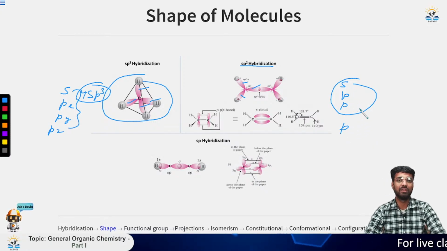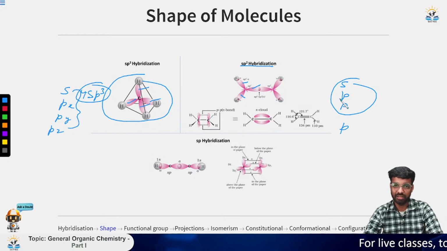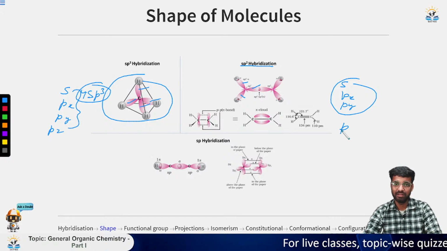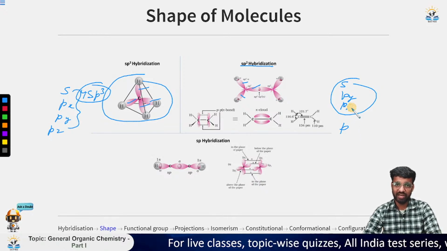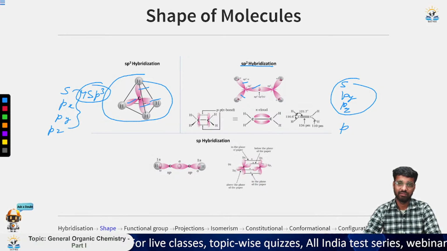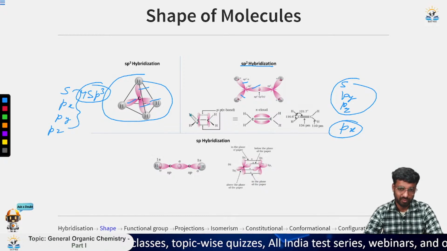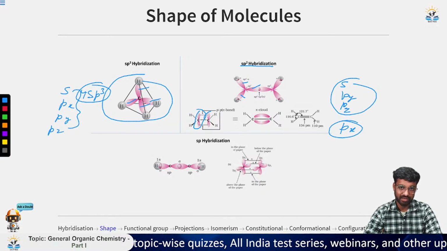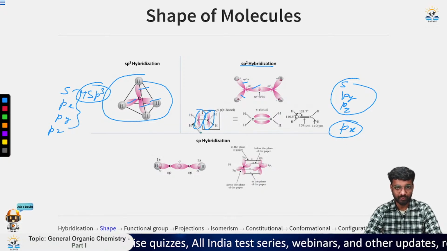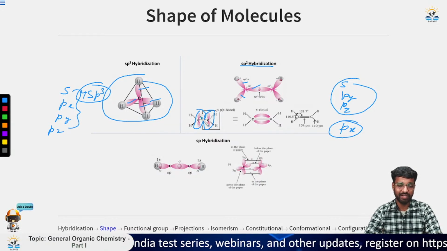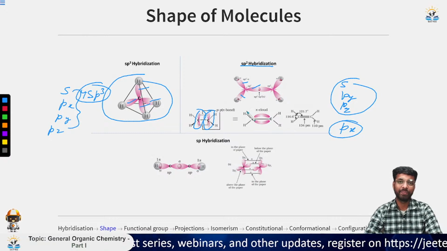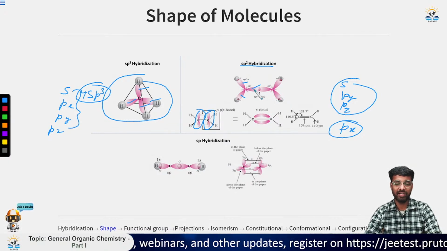So suppose the hydrogen atom is coming along the z axis, then it will be x and y, so this will be y and z, and we are left with x. So x is remaining, suppose. Now suppose this is the px orbital that is not hybridized. Now these two px orbitals will overlap and do a side-on collision. So you can see very clearly that there is a side overlap as compared to this one which has a head-on overlap.